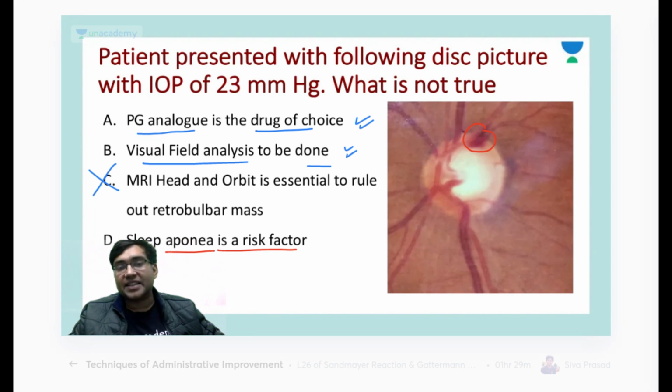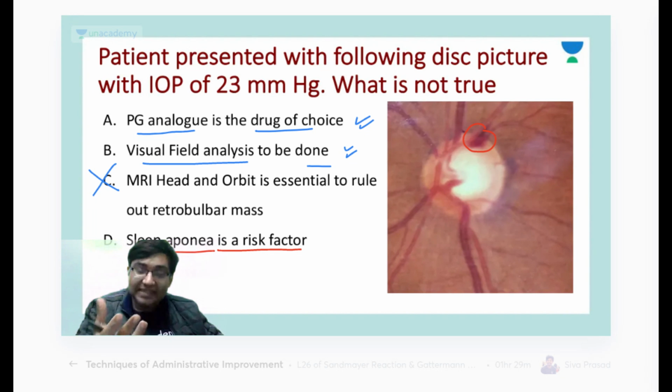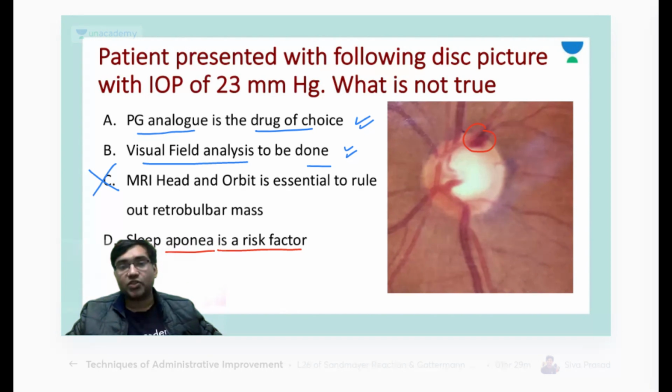Sleep apnea is a risk factor. I told you this patient has a disc hemorrhage. These patients usually have some non-IOP dependent risk factors also, like in normal tension glaucoma. I'm not saying this patient is a normal tension glaucoma, but patients who have disc hemorrhage may have some vascular problems also, and diabetes, sleep apnea and migraine are very important non-IOP risk factors for glaucoma. Are you getting my point? Okay, so option C is wrong.